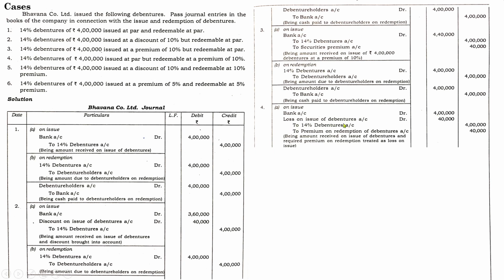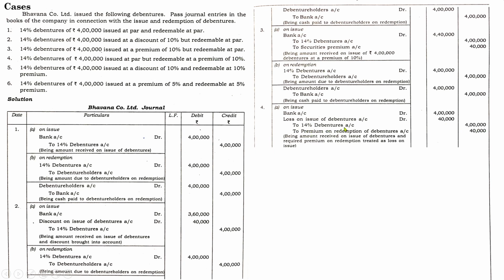Next one, loss on issue of debentures. I have mentioned that loss on issue of debentures usually includes any discount offered at the time of issue plus any premium offered at the time of redemption. In this case there is no issue regarding discount. The only thing is redemption at premium, so you have to consider that premium amount here. So loss on issue of debenture actually is the premium, the amount that has to be paid at the time of redemption. What is the premium amount? 10%. We have done some examples. What is the 10%? 4 lakh of 10% is 40,000.